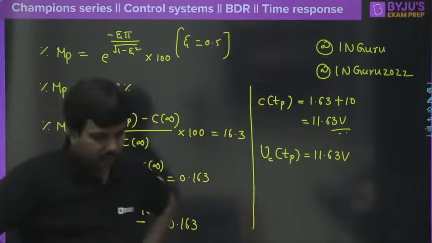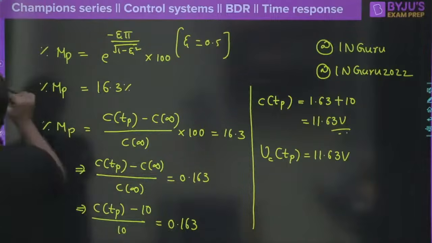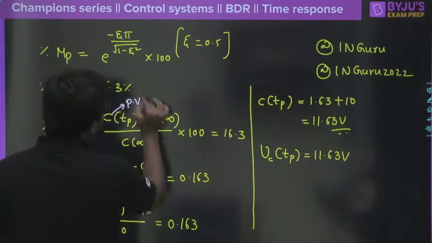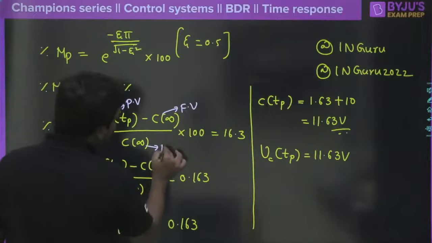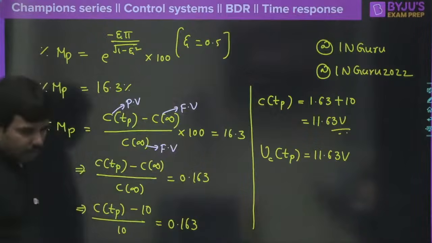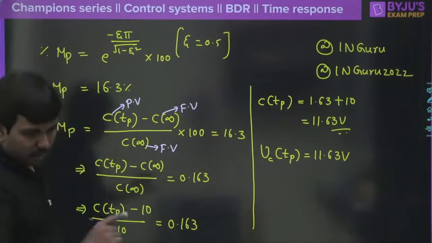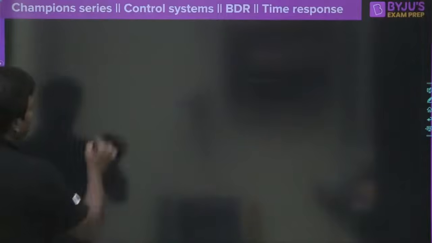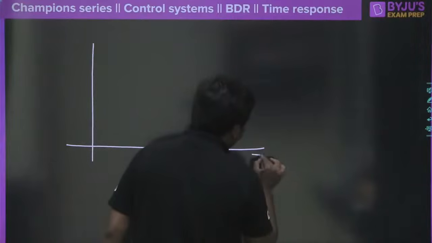Karan Gupta, you went somewhere wrong. So please see here, usually this is considered as the peak value, and this is considered as the final value, right? All of you check whether the calculations are correct or not. Yes, correct, Rufina, very good. And I think you guys have made a mistake by using some other formulas. That's why I told you that you need to use common sense first.